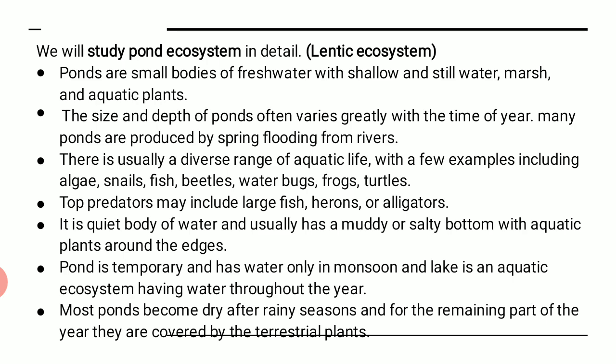There is usually a diverse range of aquatic life, with a few examples including algae, snails, fish, beetles, water bugs, frogs, and turtles. These are the general types of creatures that are found in ponds. Top predators may include large fish, herons, or alligators.